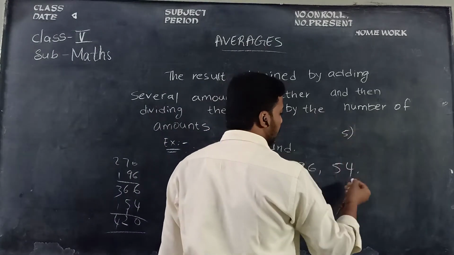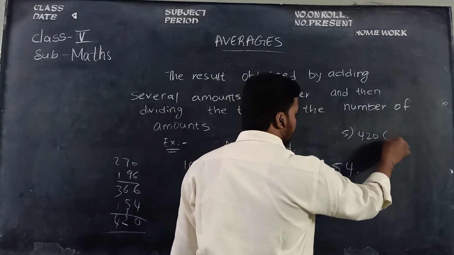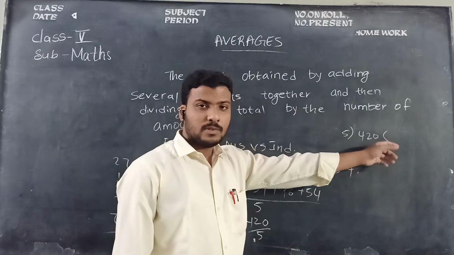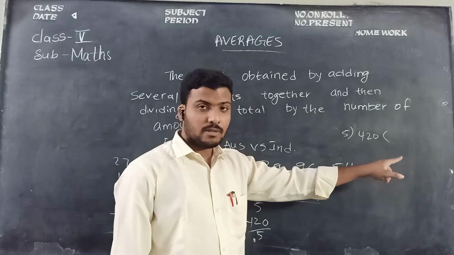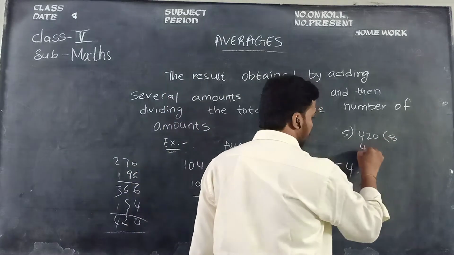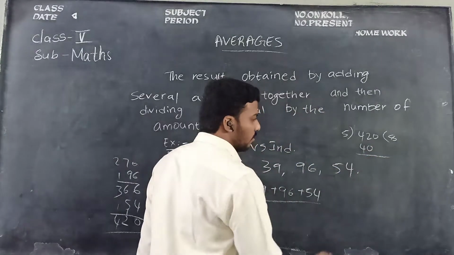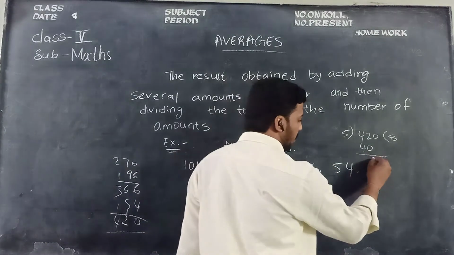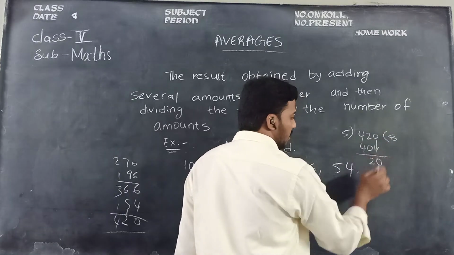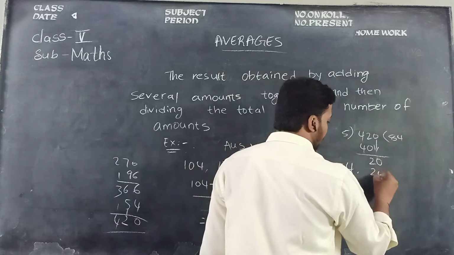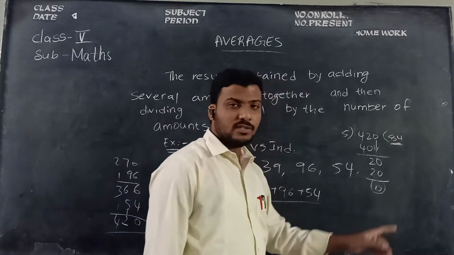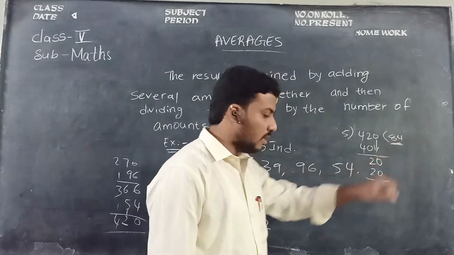Take 5 as the divisor and 420 as the dividend. 5 6s are 30. 5 7s are 35. 5 8s are how much, children? 40. 5 8s are 40. Remainder how much? 42 minus 40, the remainder is 2. Bring 0 down and it is 20. So 5 4s are 20. So the quotient, you have to consider, children, is 84.